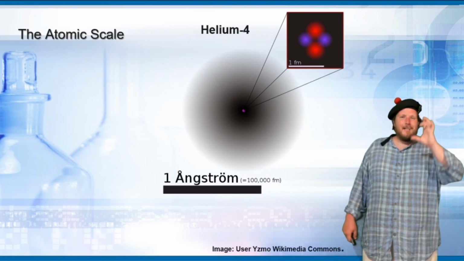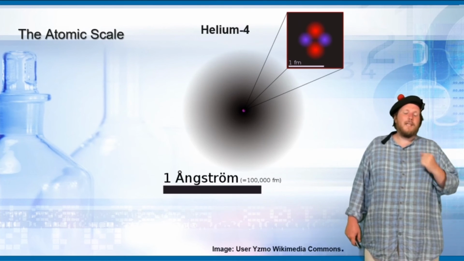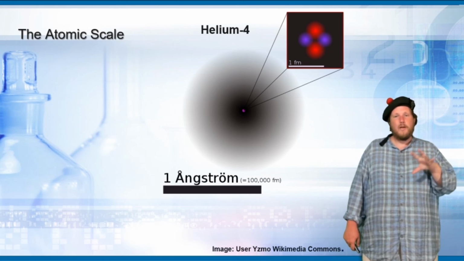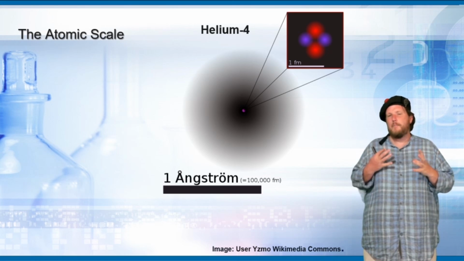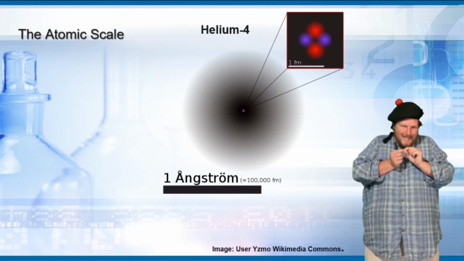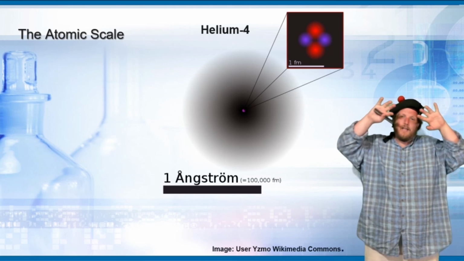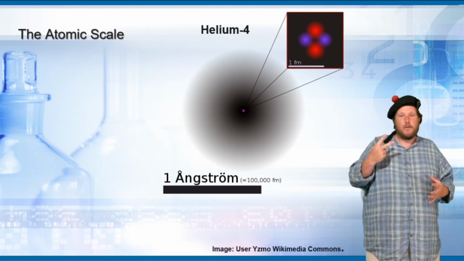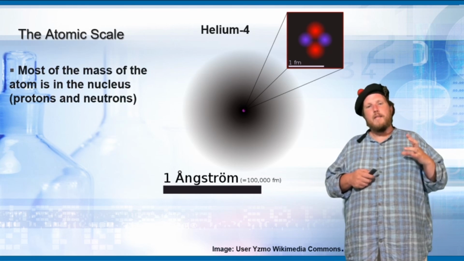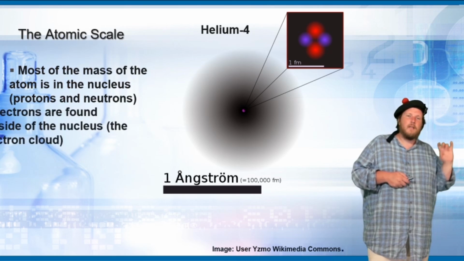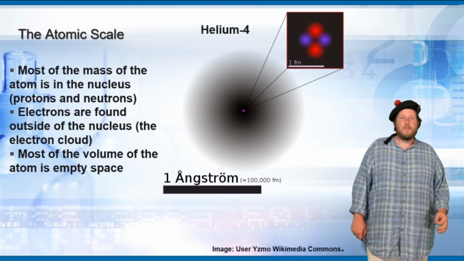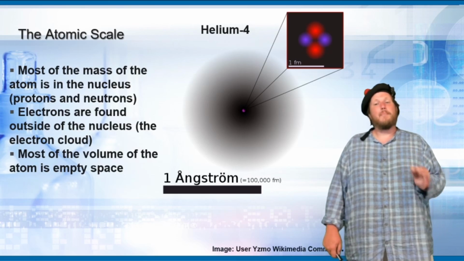So this is a model of a helium-4 atom. Helium-4 means helium with an atomic mass of 4, which means 2 protons, 2 neutrons in the nucleus. Tiny, tiny nucleus. And the electrons, 2 electrons in the outer cloud. Most of the mass of the atom is in the nucleus, and then the electrons are in the electron cloud. Most of the volume of the atom is empty space.